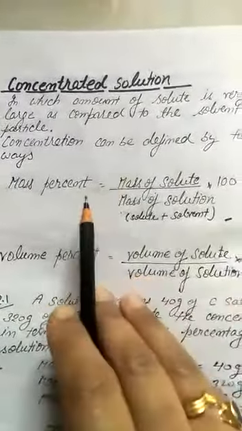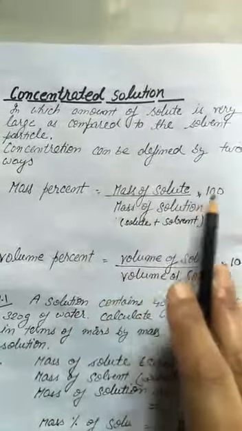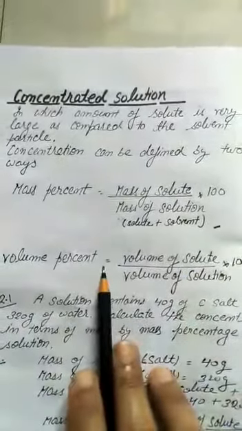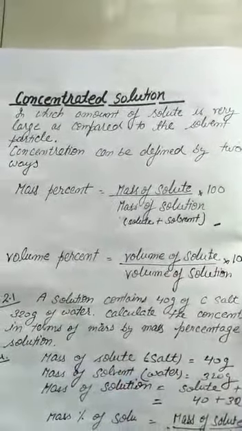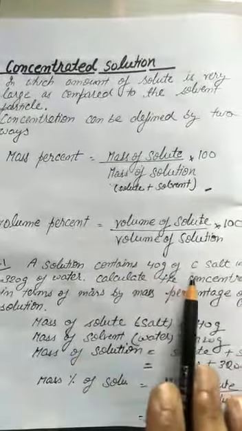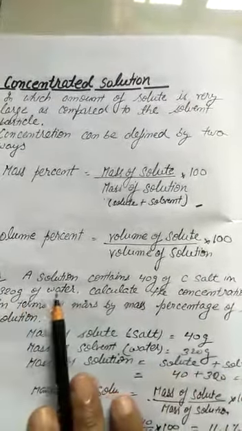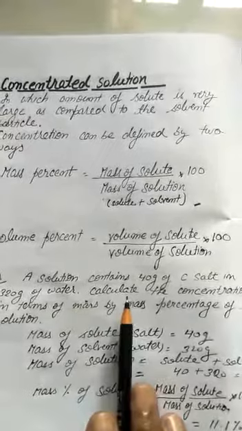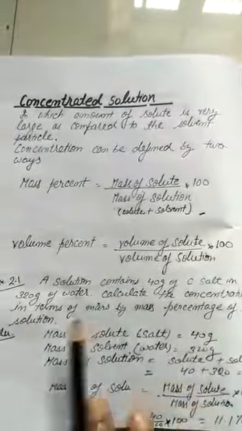Now concentration can be defined in two ways: mass percentage and volume percentage. Mass percentage: mass of solute upon mass of the solution into 100. Volume percentage: volume of solute upon volume of the solution into 100. Here I am taking an example from your NCERT book. A solution contained 40 gram of salt in 320 gram of water. Now calculate the concentration in terms of mass by mass percentage of the solution.